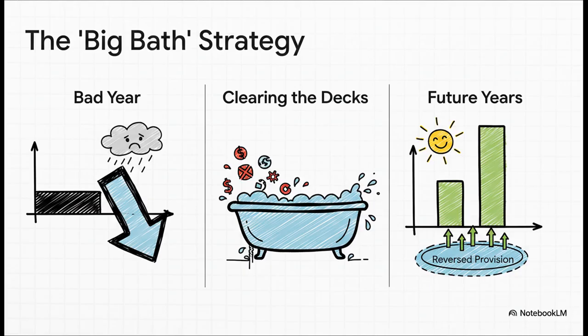So here's how it works. Say a company is already having a bad year. Management decides to just take a big bath. They throw every possible future cost they can dream up into one massive provision, making a bad year look truly awful. Now, why would they do that? Because it clears the decks. In the following years, they can slowly reverse parts of that oversized provision, and that reversal flows directly back into profit, making their future performance look artificially strong.